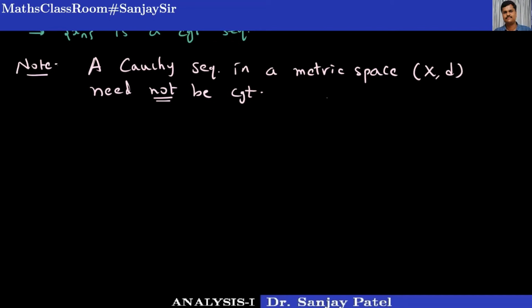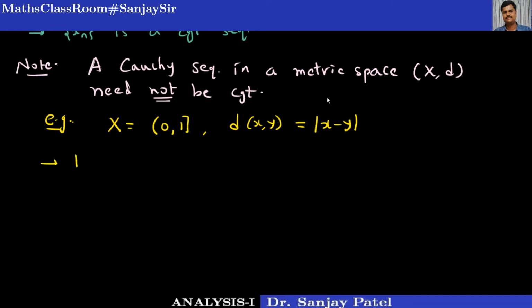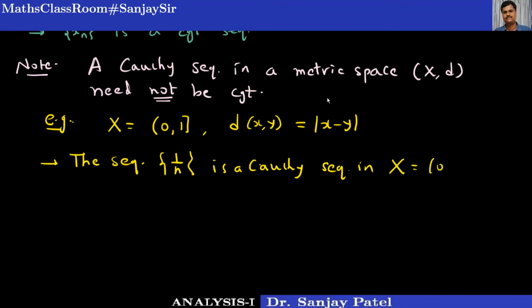But if I take this metric space, say X is equal to the open-closed interval (0, 1], with the same usual distance function d(x, y) equal to mod of x minus y, then the sequence 1 upon n is a Cauchy sequence in X. Remember, all terms of the sequence lie between 0 and 1.